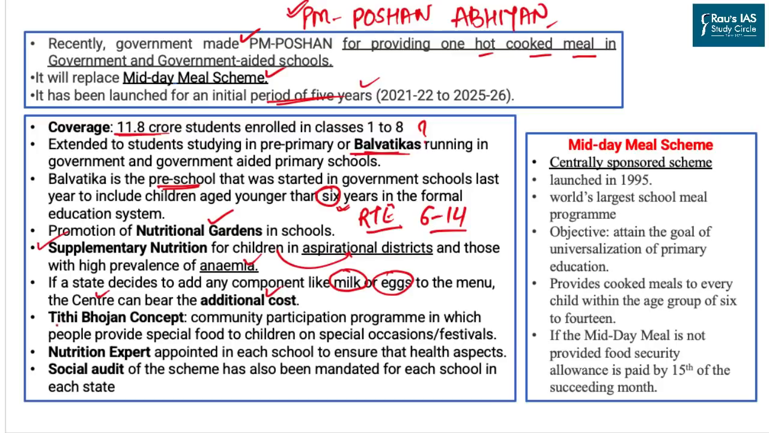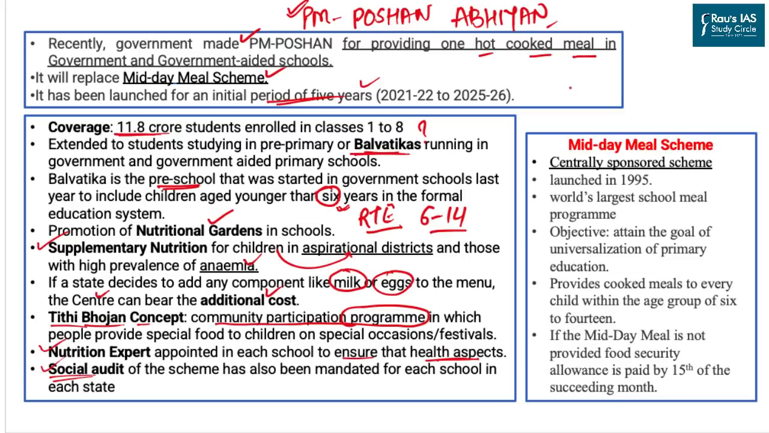The scheme also focuses on the Tithi Bhojan concept, where community participation is promoted. It also provides nutritional aspects to ensure that the health aspect of the meal is taken care of. And lastly, there is a provision of social audit also.